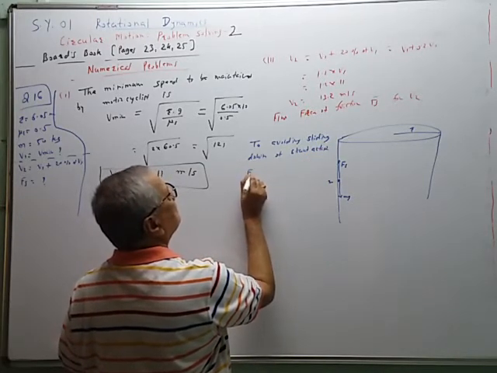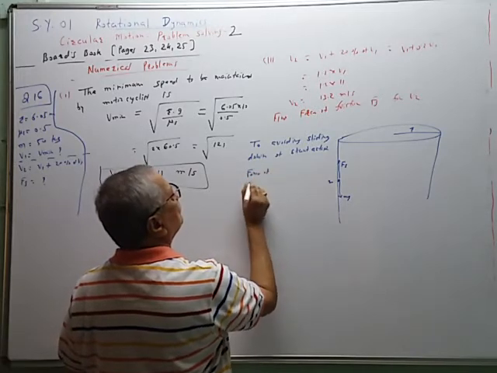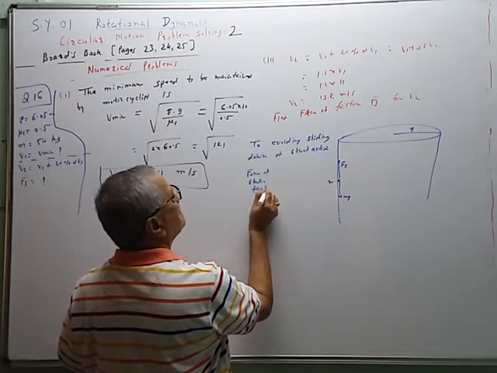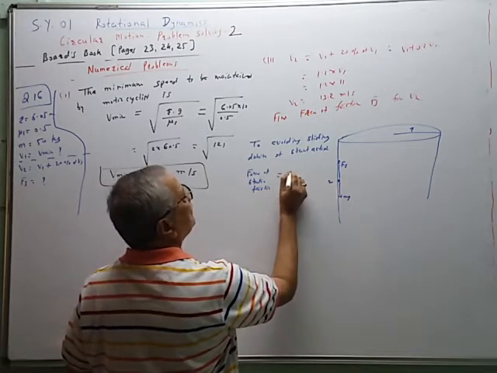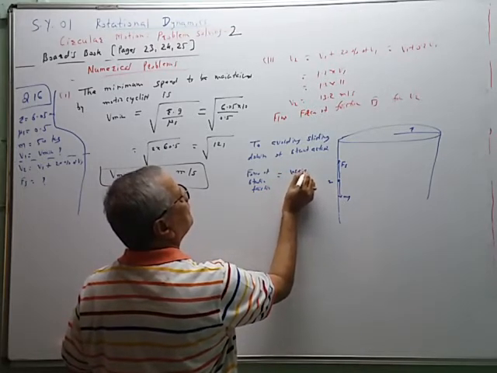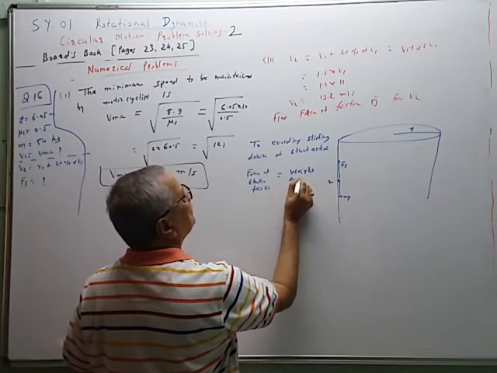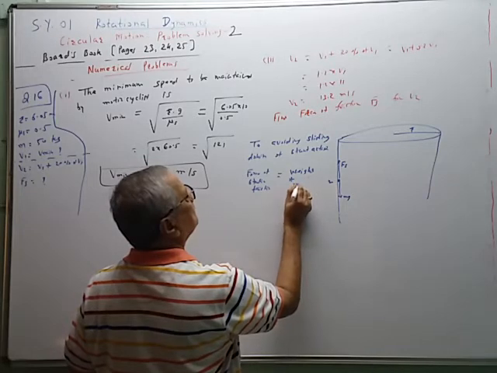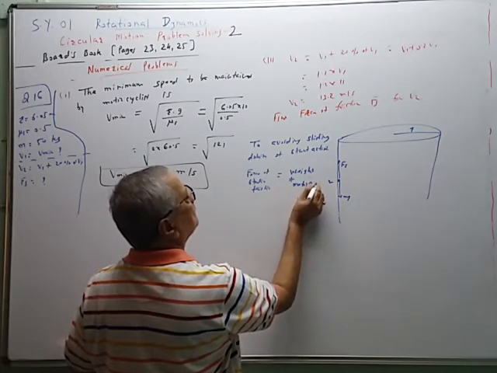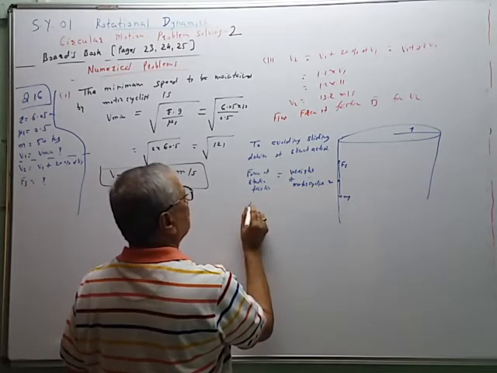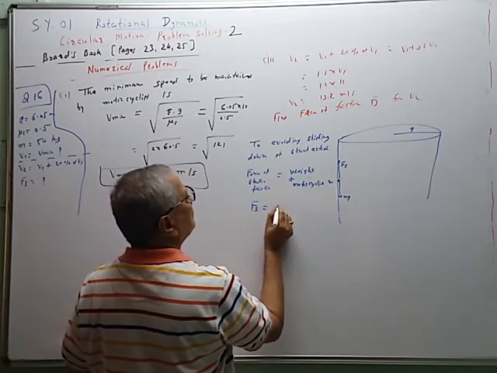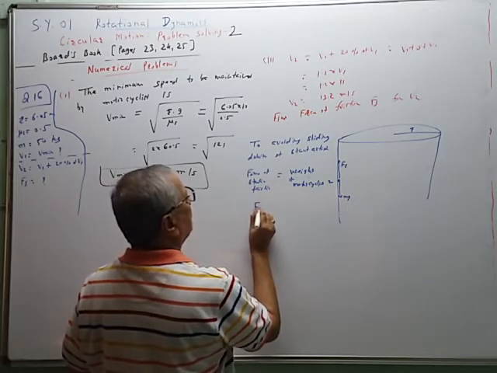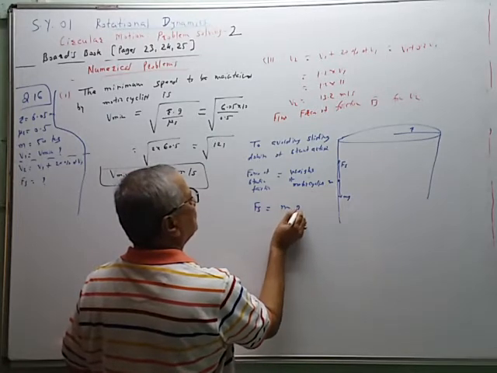Fs, the force of static friction, is equal to the weight of the artist, the motorcyclist, and therefore Fs is equal to m into g.